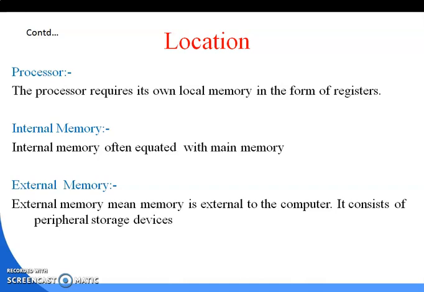Suppose you are going to calculate the value of s equal to c plus d. That means you fetch the data c from the memory, d from the memory, plus the instruction from the memory. It will take a long time to fetch these operators and operands from the memory.